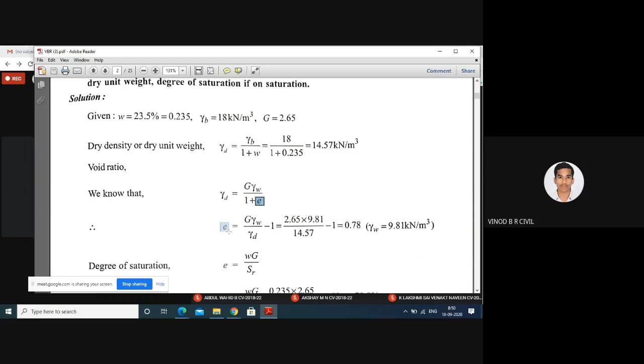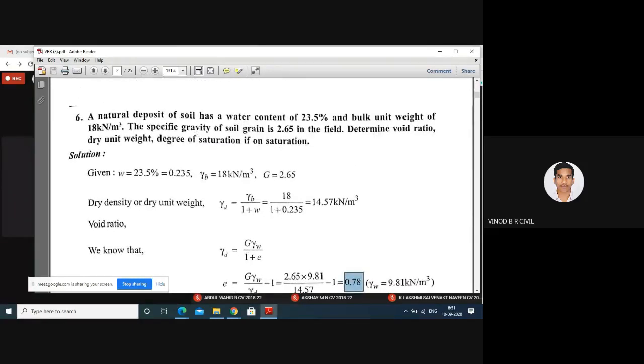So E is equal to G, specific gravity, into unit weight of water gamma W, divided by gamma D, the dry unit weight, minus 1. Therefore E is equal to 2.65 into 9.81 divided by 14.57 minus 1. Therefore, E is equal to 0.78. Now, how can we calculate the next one?